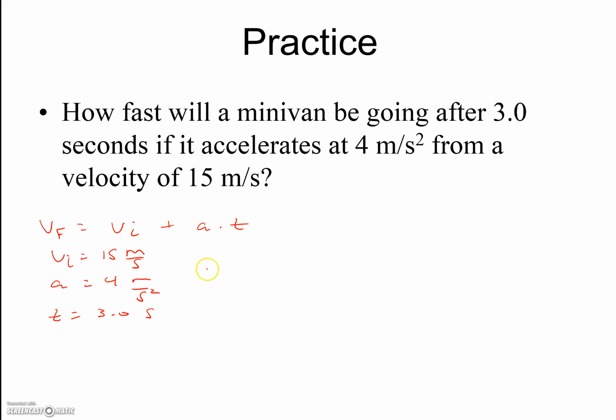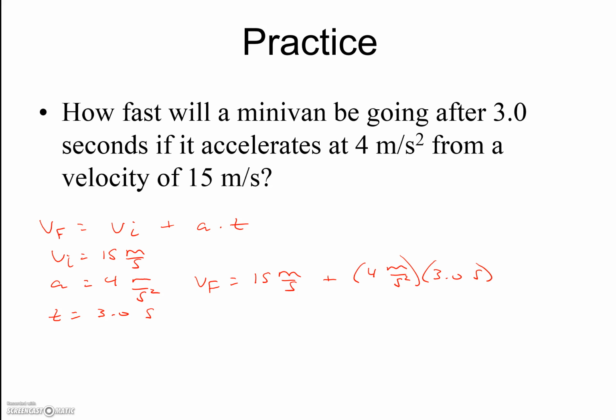Now we're going to plug those numbers into our equation. So V final equals, for V initial, we're going to plug in 15 meters per second. For our A, we'll plug in 4 meters per second squared. For our T, we'll plug in 3.0 seconds.